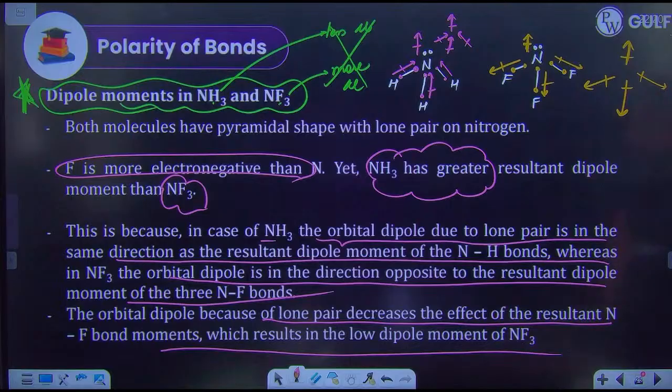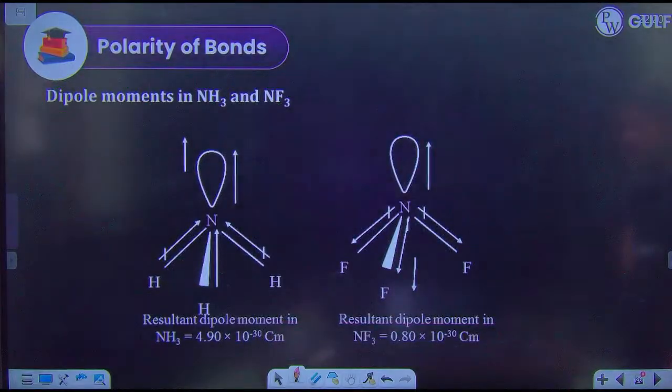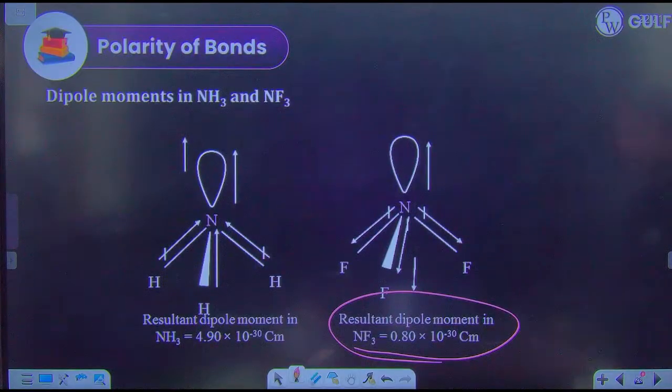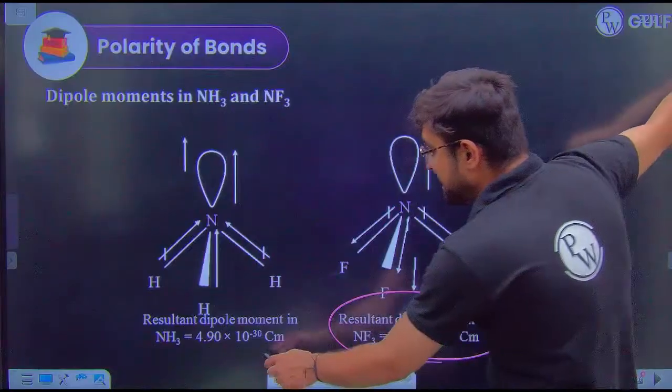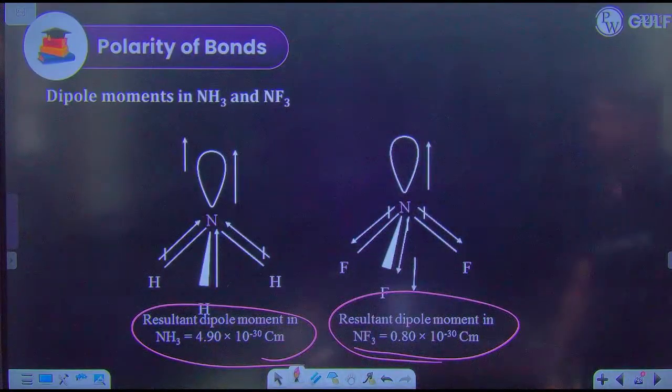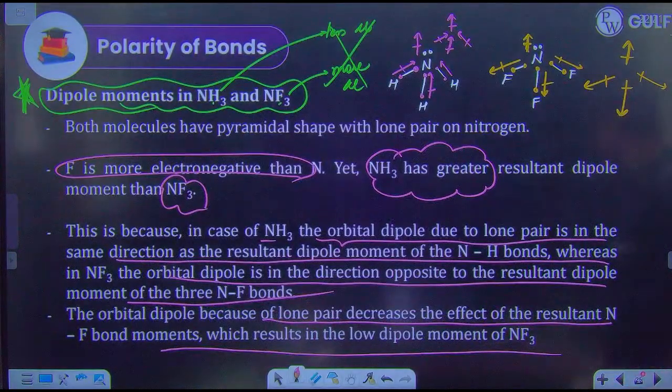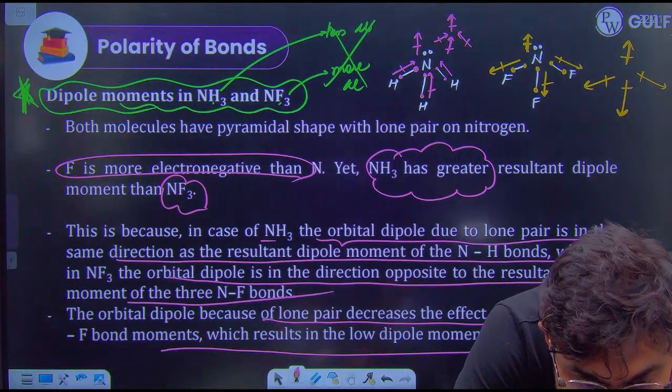Okay, you can see the diagram here. So the dipole moment of NF3 is 0.8 into 10 to the power minus 30 coulomb meter, and for NH3 it's 4.90 into 10 to the power minus 30 coulomb meter. Okay, is it clear with everyone? Is this clear? What is the white triangle in the diagram?